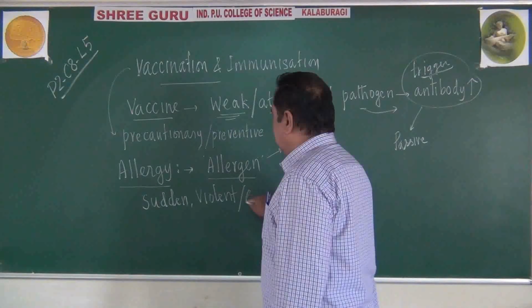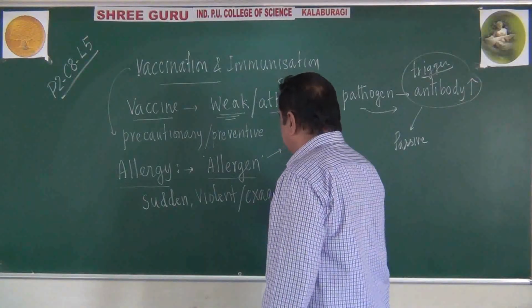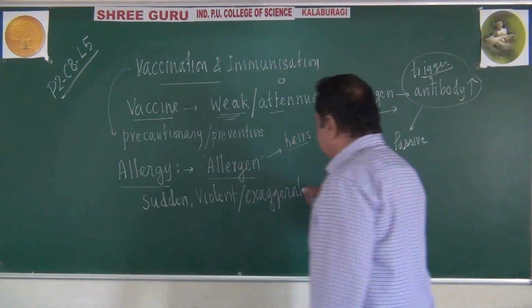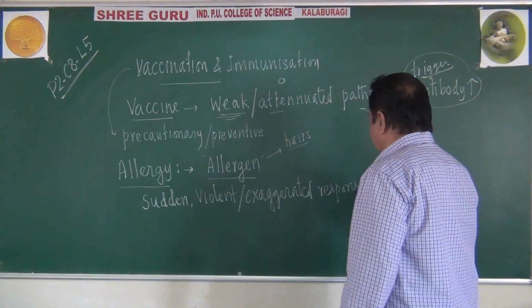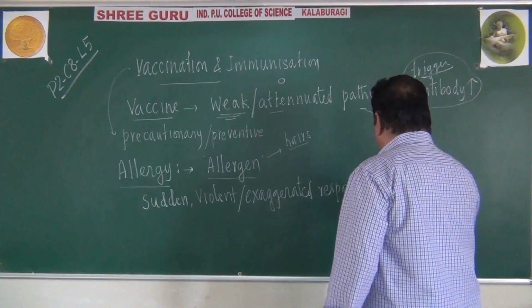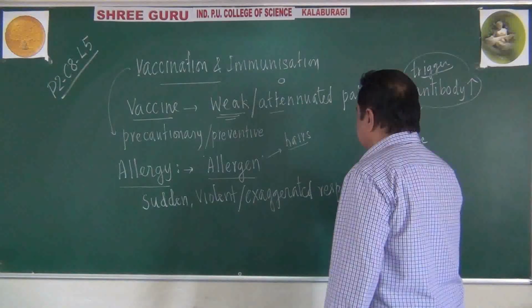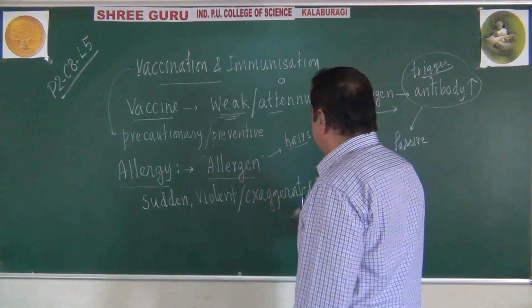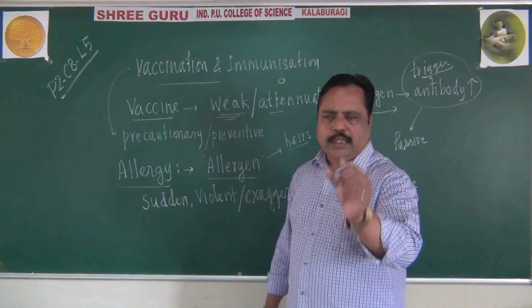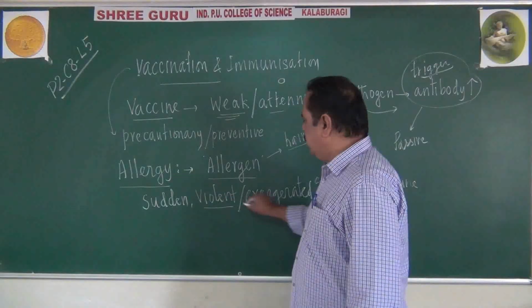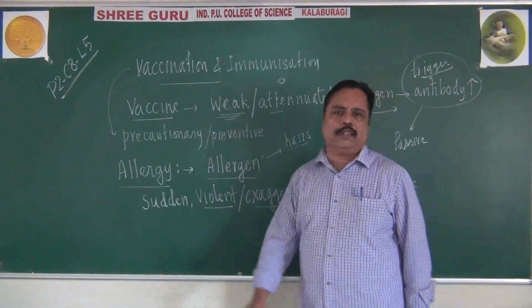So what I can say is, an allergy can be defined as a type of sudden and violent or exaggerated response, remember this word, exaggerated, shown by our immune system. It will be a sudden response, a violent or exaggerated response.